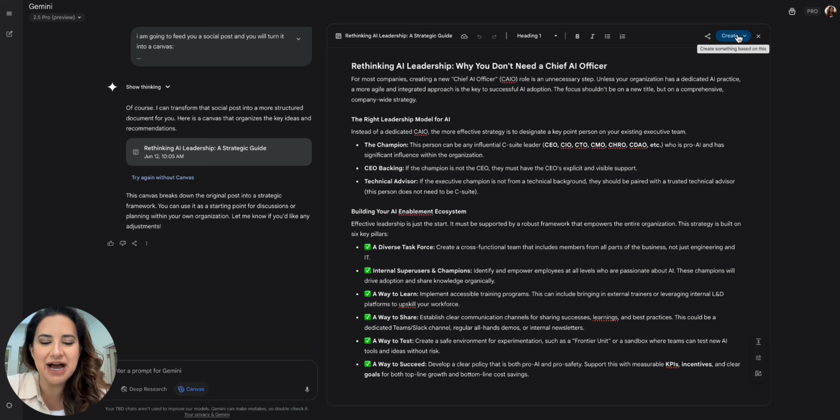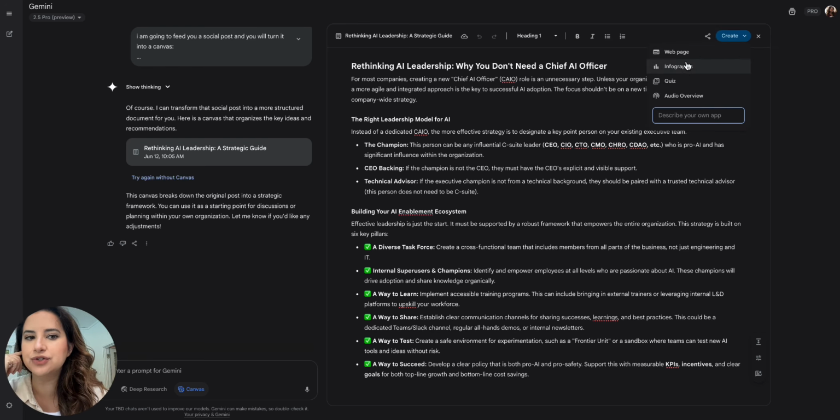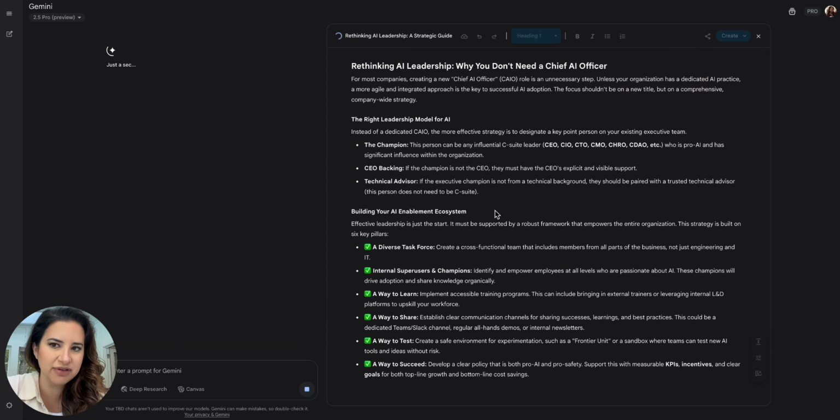Okay, but in the top right, you're gonna see this create drop down. And a lot of people don't know about this feature. If you go to create and do a drop down, very similar to Notebook LM, you can create this audio overview. I don't know why they don't just call it a podcast. You can create a quiz, infographic, web page. So I'm going to create an infographic.